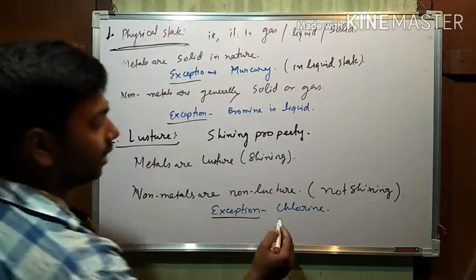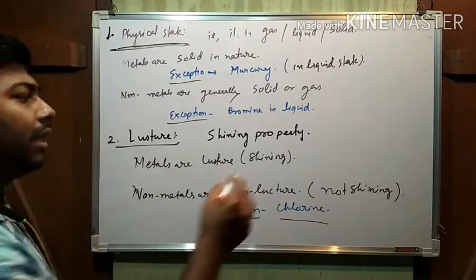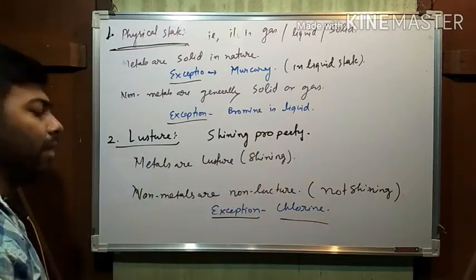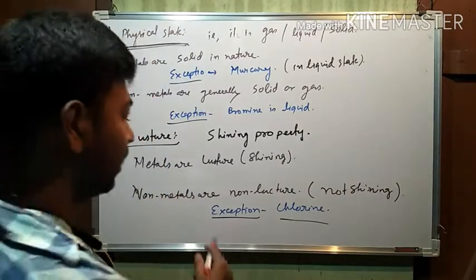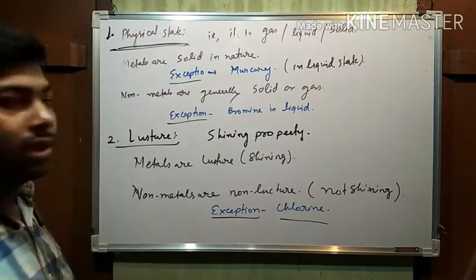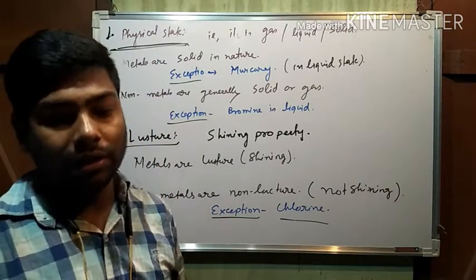Chlorine is a little bit shining, not as much as a metal, but it is assumed as shining. That's why it is an exception to the luster property of non-metals.